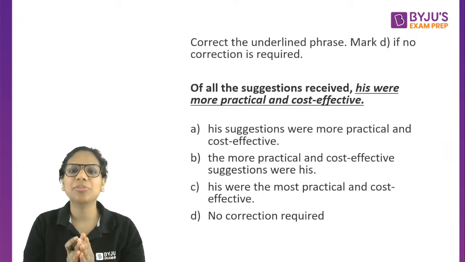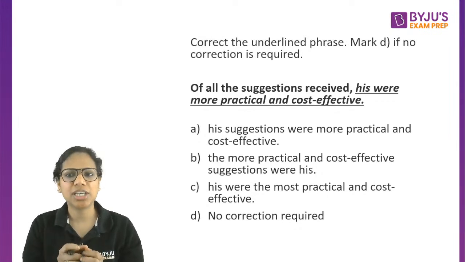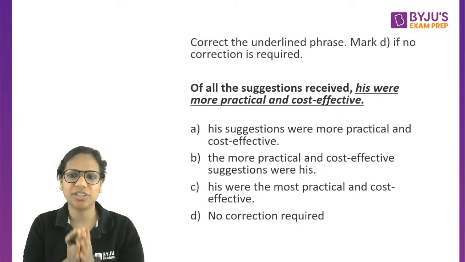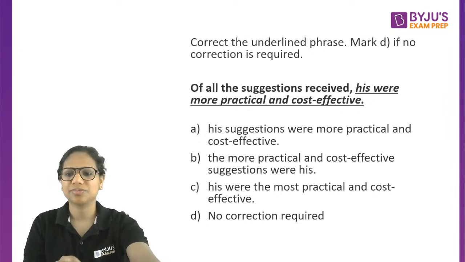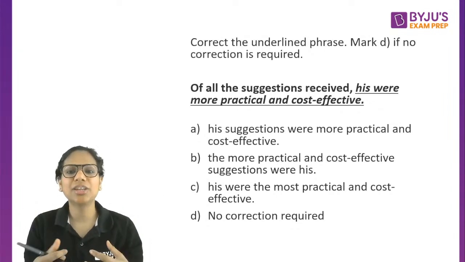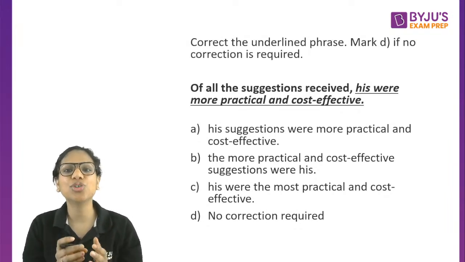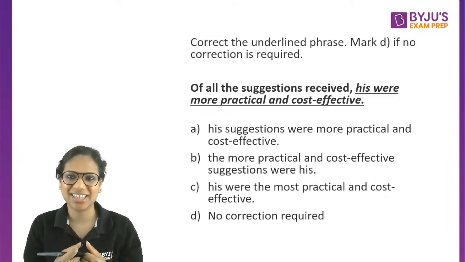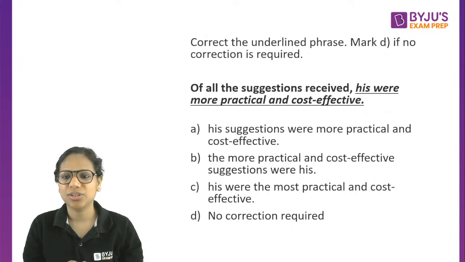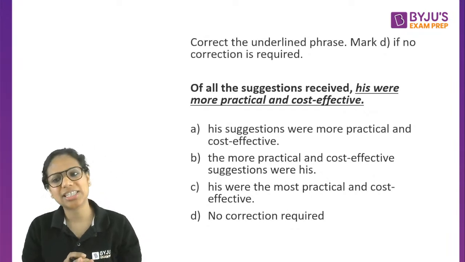Okay, let's come to grammar now. Correct the underlined phrase, mark D if no correction is required. Yes, tell me. Confessed is when you admit your faults, your flaws, your mistakes, your sins. It's most often used with sins. You confess your sins, right? Confession. Pardon means forgiven. Yes, absolutely.